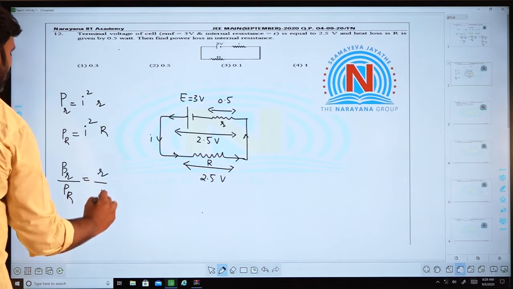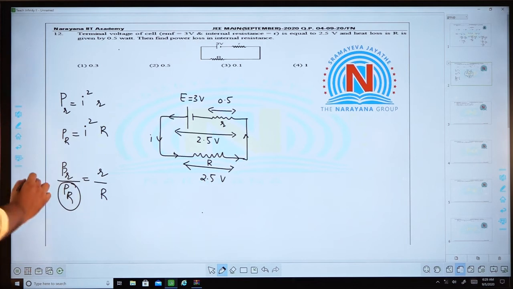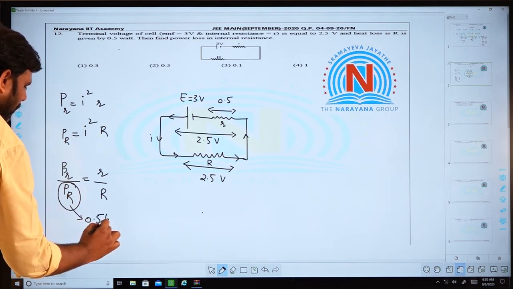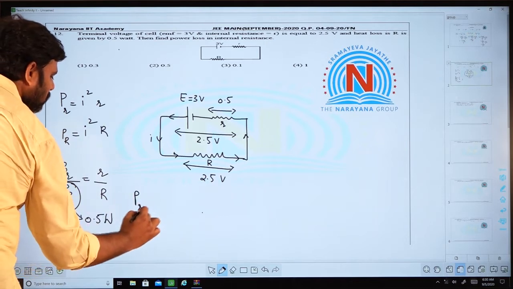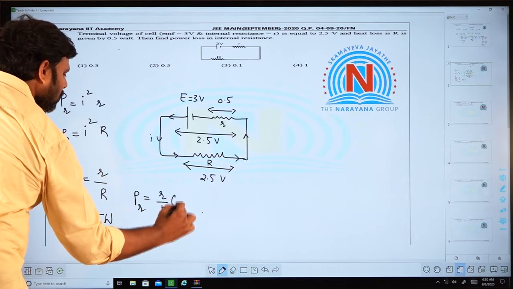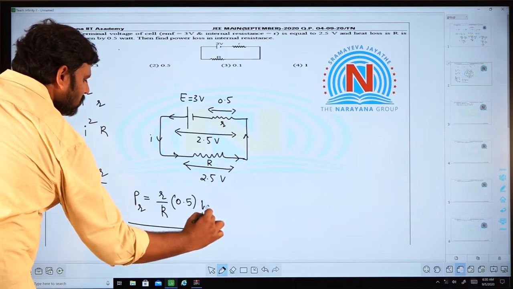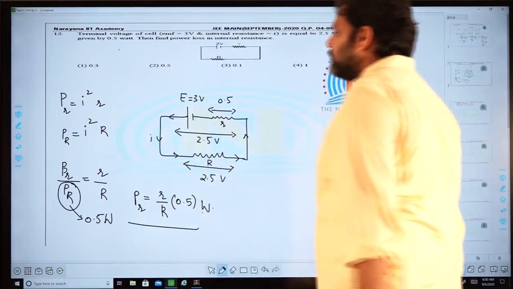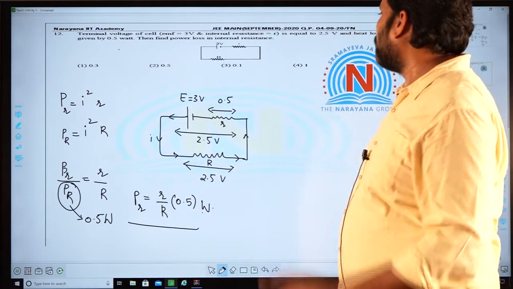Small r by capital R, simple ratio, and you are asked to find out Pr, that is small r by capital R into 0.50. So, this is the required power, that is the heat loss in the internal resistance, and once you get small r by capital R, the problem is over.